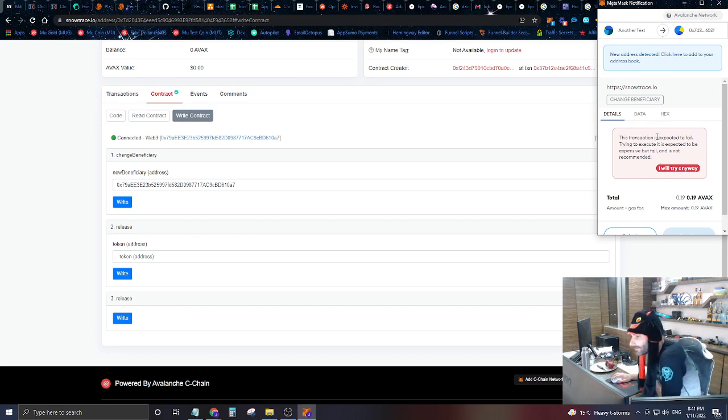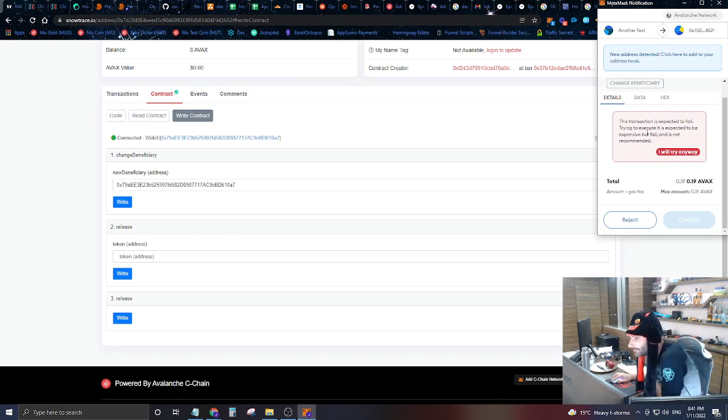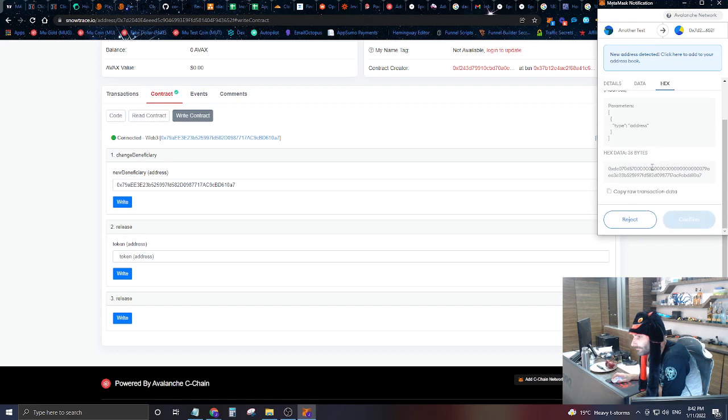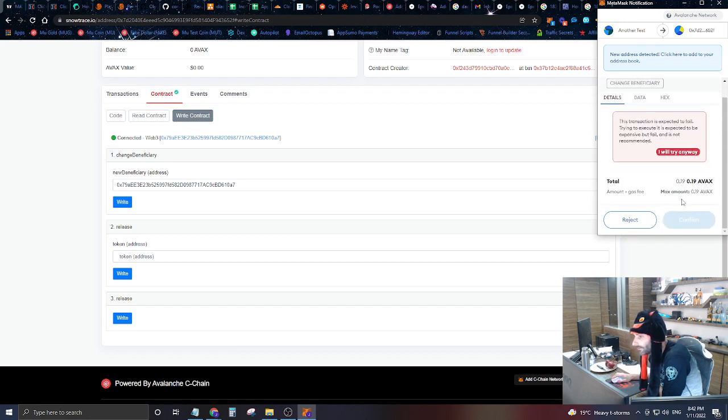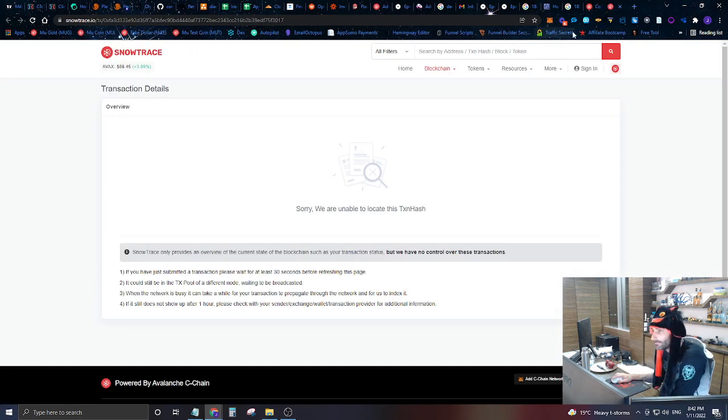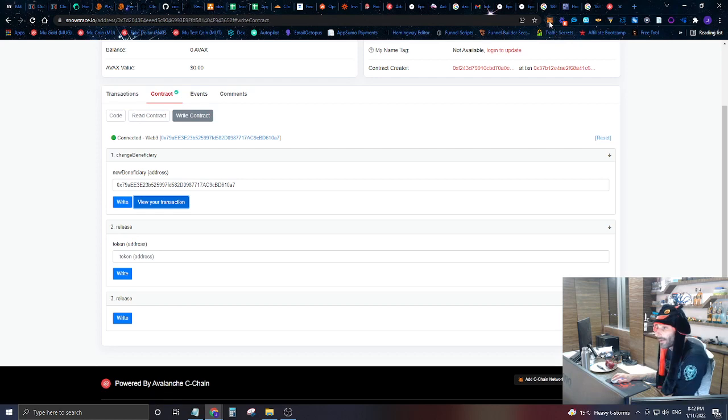And it says that this is expected to fail. So let's go in and I'll try it anyways. We're going to call this function here. Let's go view our transaction. No, our transaction isn't done yet. Mostly probably because it's going to fail.